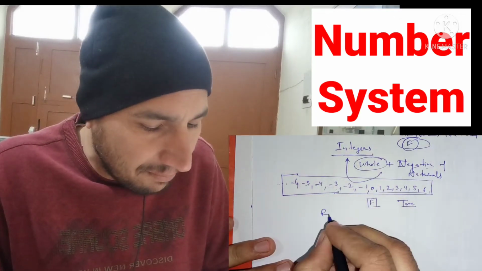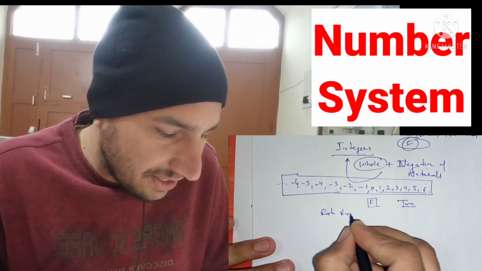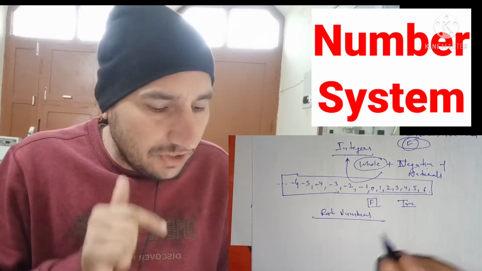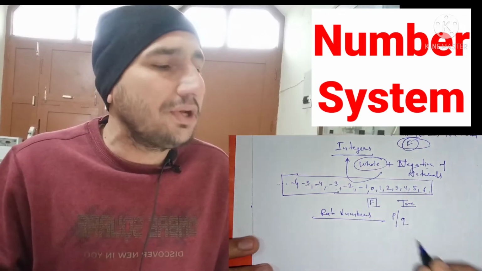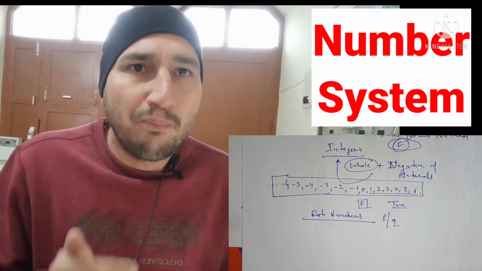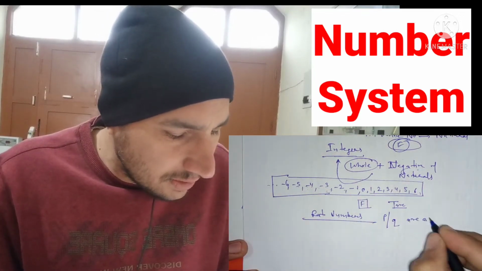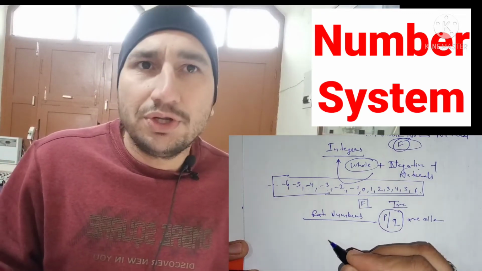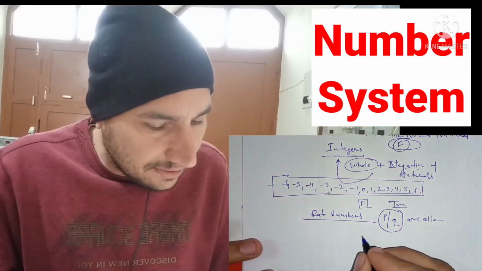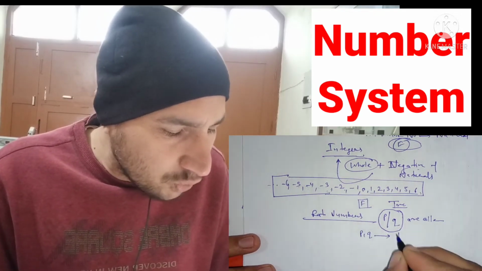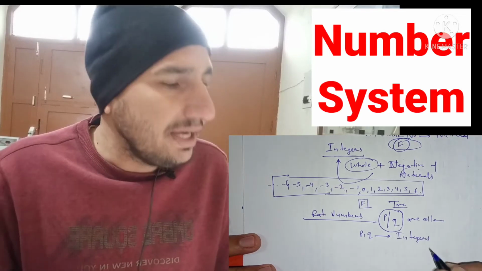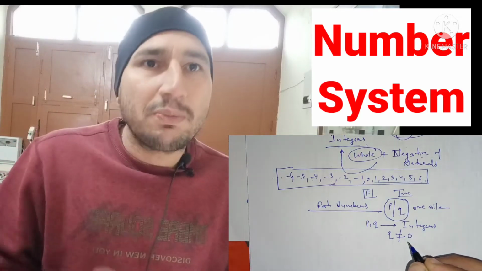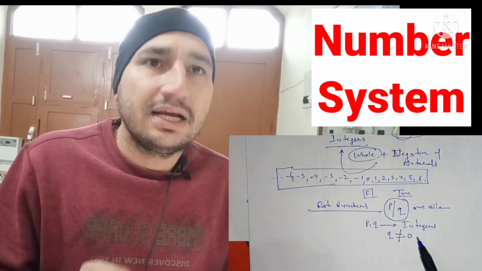After that we have rational numbers. So what are rational numbers? The numbers which are represented in the form p upon q are called rational numbers, with the condition that p as well as q both will be integers, and q will not be equal to 0. So these are my rational numbers.